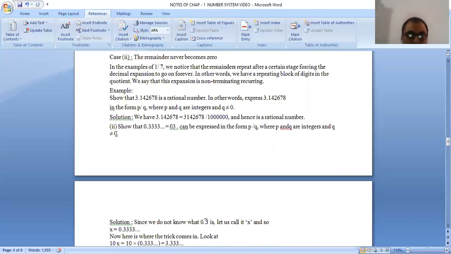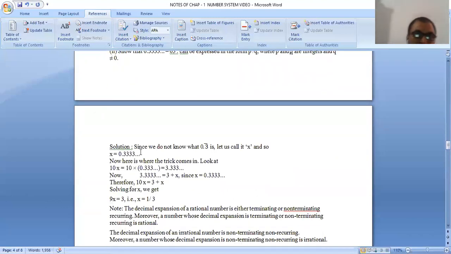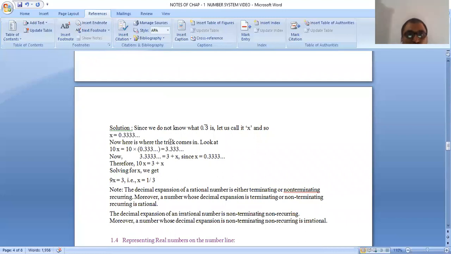Understood? Second, show that 0.333... can be expressed in the form p by q, where p and q are integers and q is not equal to 0. We can write 0.333... as 0.3 with a bar. Solution: since we do not know what 0.3 bar is, let us call it x.